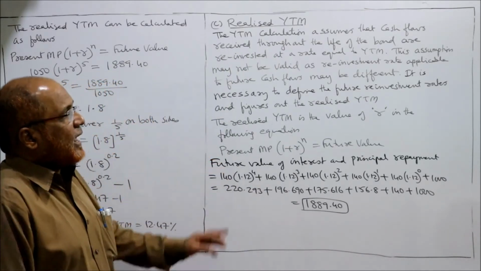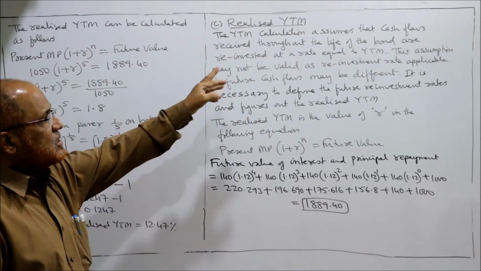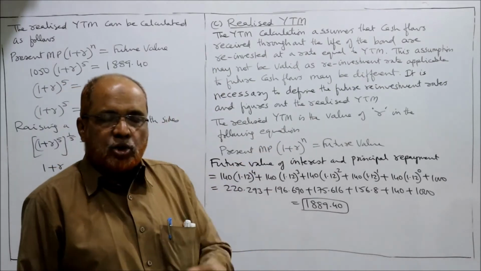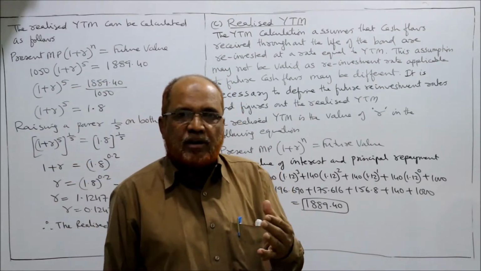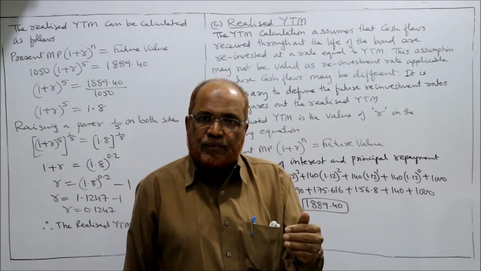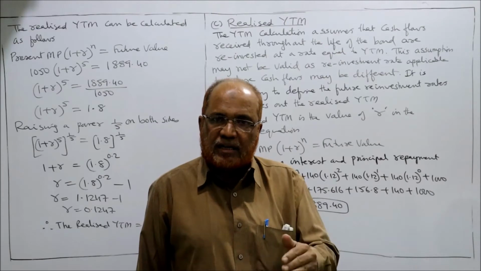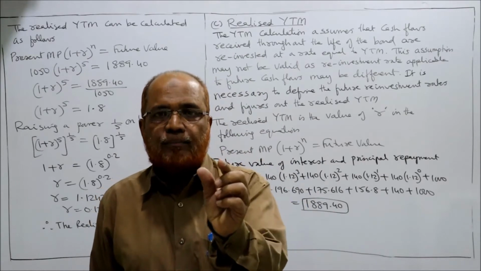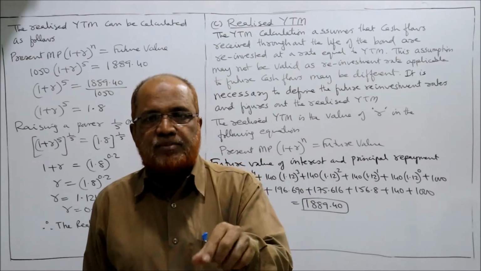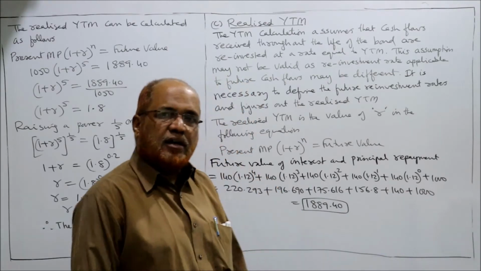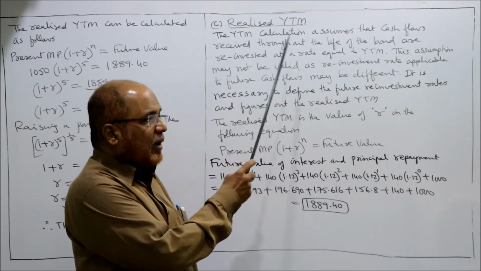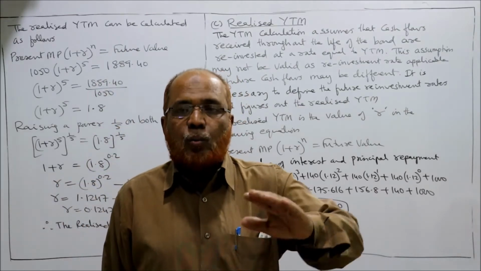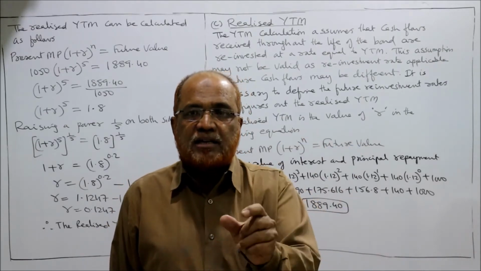The YTM calculation assumes that cash flows received throughout the life of the bond are reinvested at a rate equal to YTM. तो जब भी YTM कैलकुलेट कर रहे हैं एक assumption रहता है कि जो भी coupon interest आ रहा, every year whatever coupon interest we are getting, that coupon interest we are reinvesting at YTM only. जो YTM है वही YTM के हिसाब से हमारा reinvestment return आ रहा है. That is the assumption. So again I repeat, the YTM calculation assumes that all the cash flows received through coupon interest will again be reinvested at a rate equal to YTM.